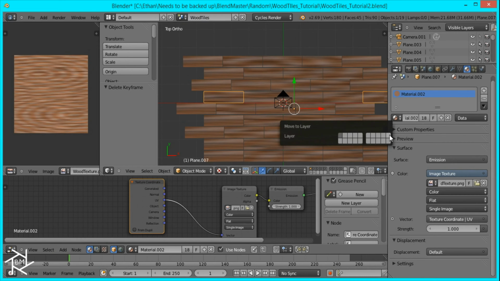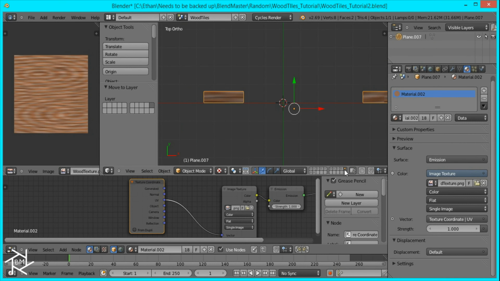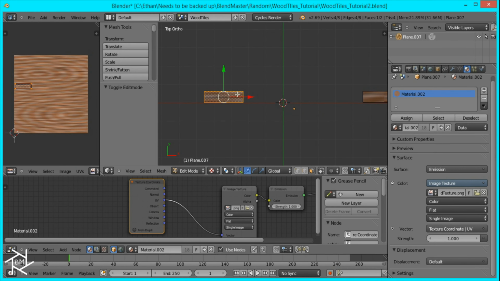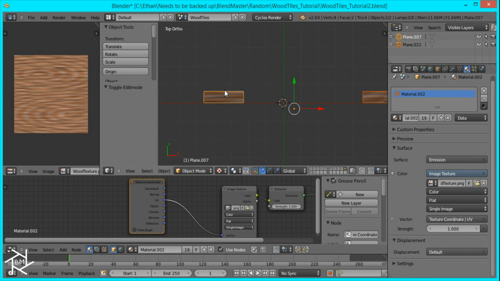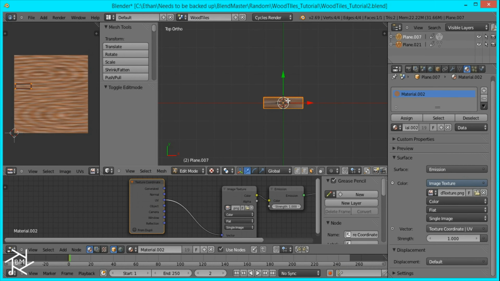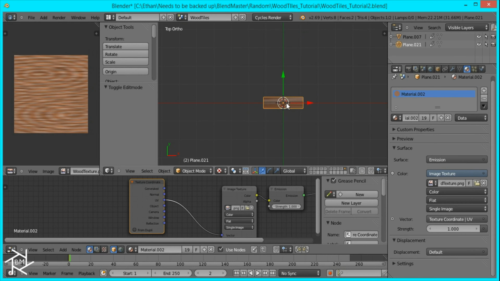Move it to another layer. And separate by loose parts. Origin to geometry. Set the keyframe first. Second frame. Alt G. And then project the UVs. Project the UV. And then go back. Select both. And delete the keyframe.